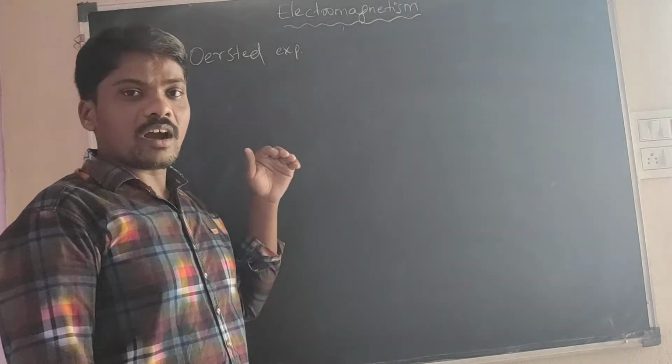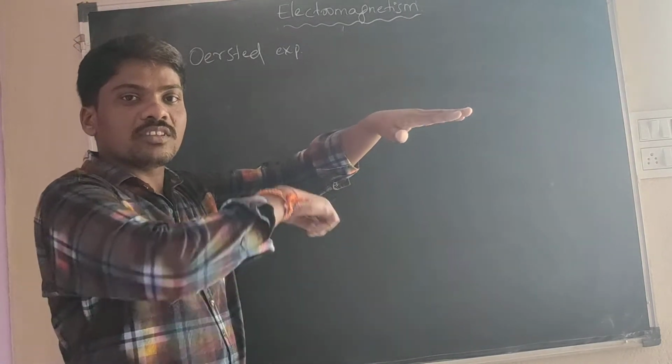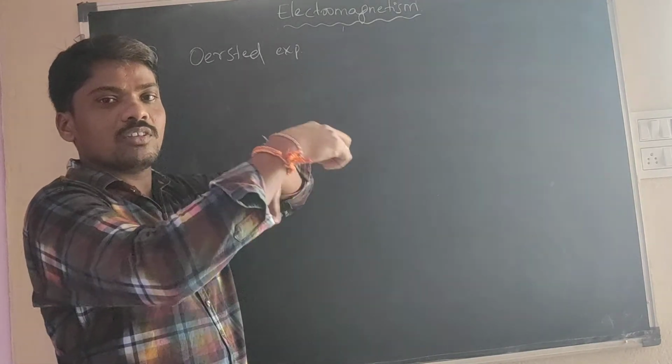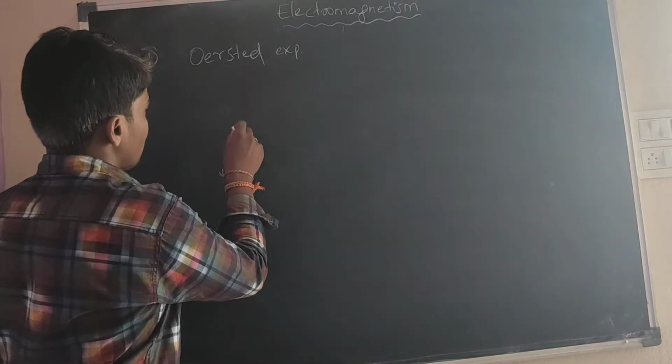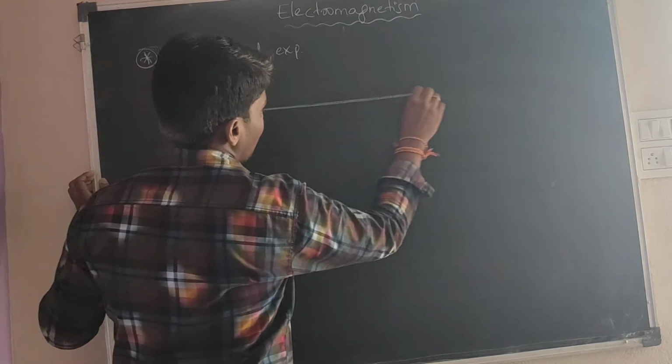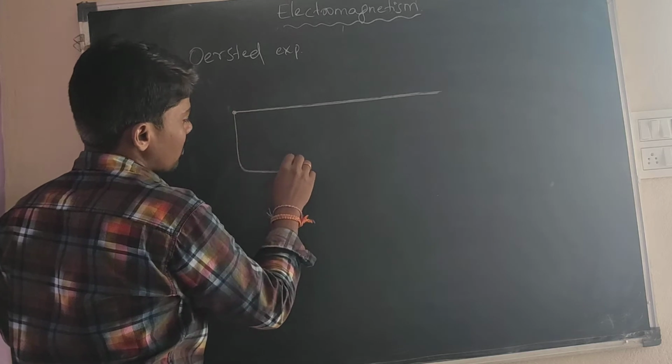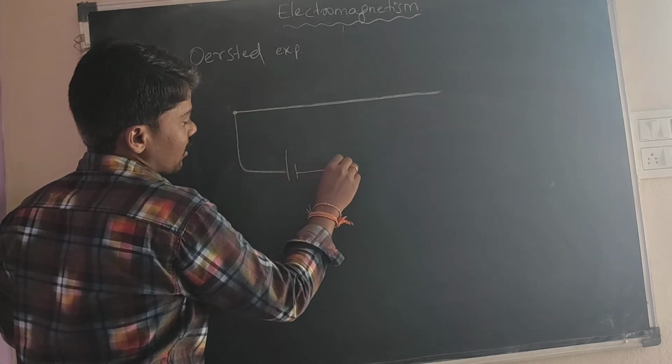When a current carrying conductor is there, it can produce a magnetic field. For example, here the current carrying conductor produces the magnetic field. Here we are taking a copper wire. The two ends of the copper wire are connected to a battery and a key.